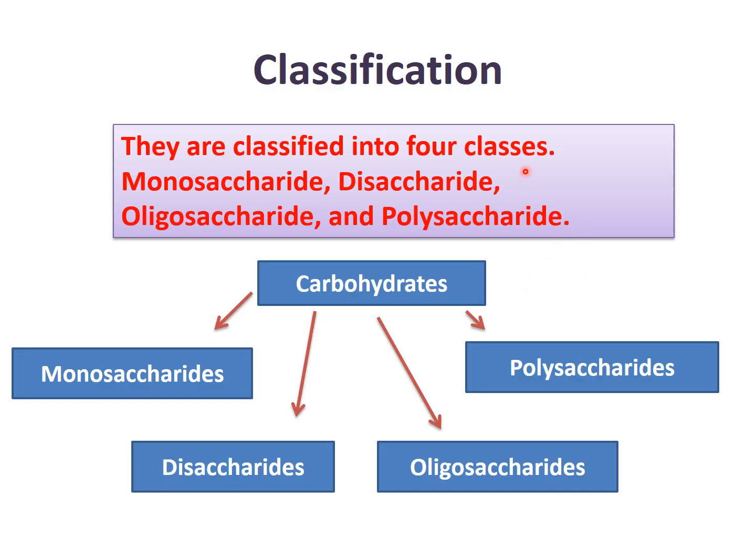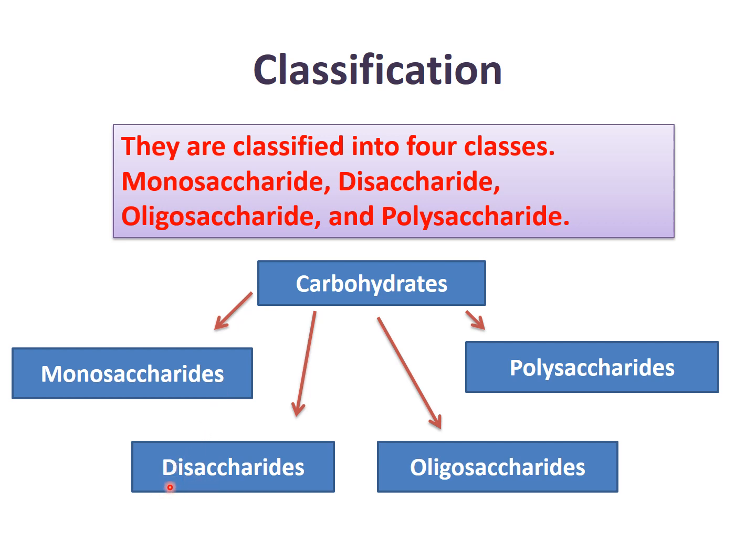Now classification of carbohydrates. They are classified into 4 classes, that is monosaccharides, disaccharides, oligosaccharides and polysaccharides. So monosaccharides, mono means one. So carbohydrates having only one saccharide or sugar unit. All the carbohydrates having one sugar unit are classified as monosaccharides.